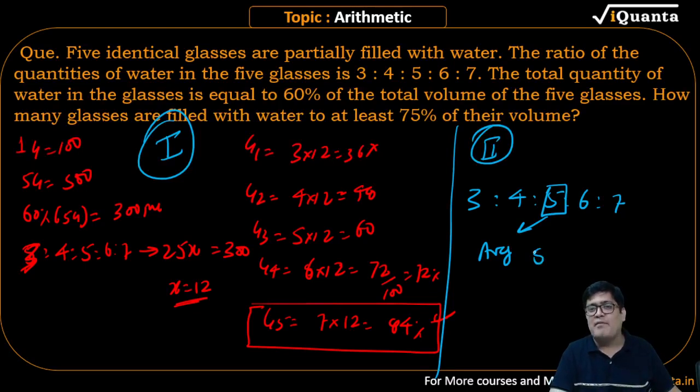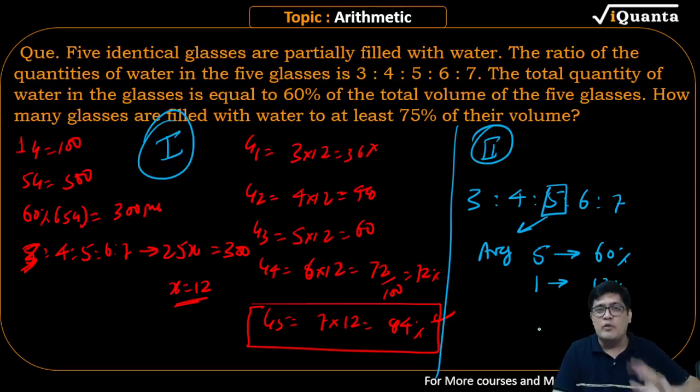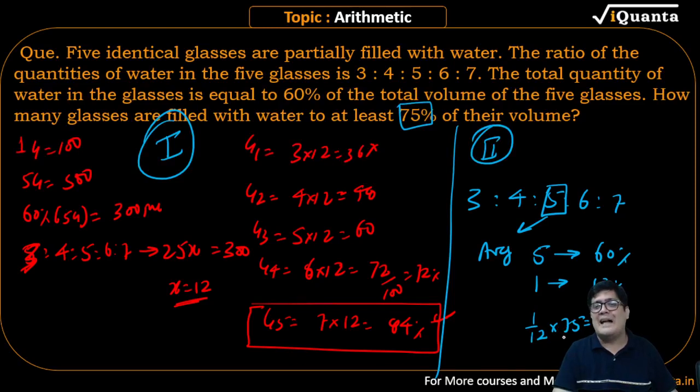Listen to the language. 5 is equal to 60%. So 1 is equal to 12%. You want to know 75% किधर आएगा? On the screen. 1 upon 12 into 75. That is 6.5. Any number which is more than 6.5 is 75% above. Any number which is more than 6.5 is 75%.